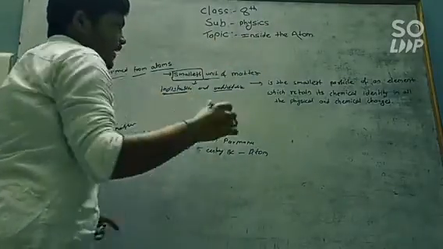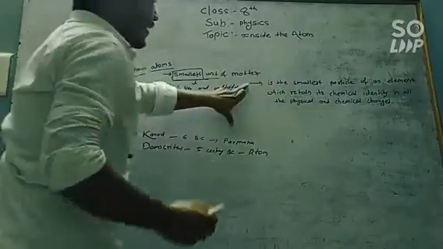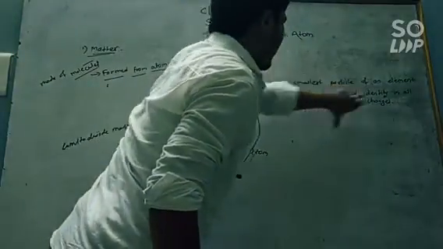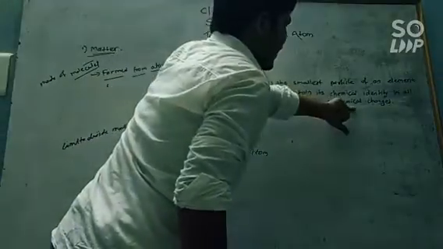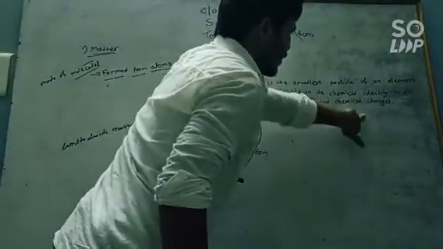So what is the exact definition of the atom? The atom is the smallest particle of an element which retains its chemical identity in all physical and chemical changes.